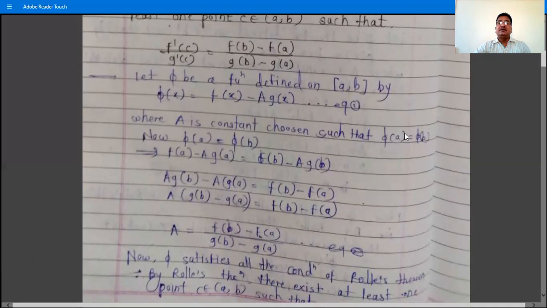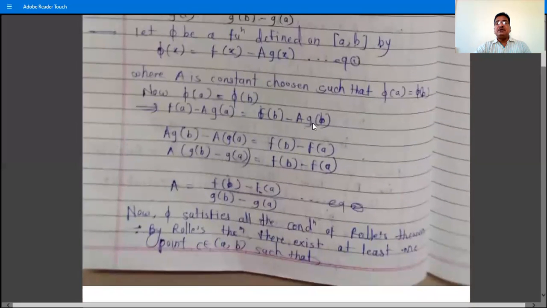And phi A is equal to phi B gives. So what is phi A? Phi A is f of A minus A into g of A. That is, what is the value of phi A? That is, substitute x as A. So f of A minus capital A into g of A. This is the value of phi A. And phi B is what? Phi B, that is, substitute x as B. So f of B minus A into g of B. Okay.